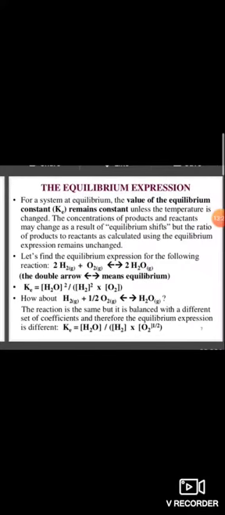Now how about H2 plus half O2 gives H2O? The reaction is the same, but it is balanced with a different set of coefficients, and therefore the equilibrium expression is different. So K equilibrium is equal to [H2O] divided by [H2] into [O2] to the power 1/2. Here there is no coefficient for hydrogen, so only H2 is given, and the coefficient of oxygen is 1/2, so O2 to the power 1/2.